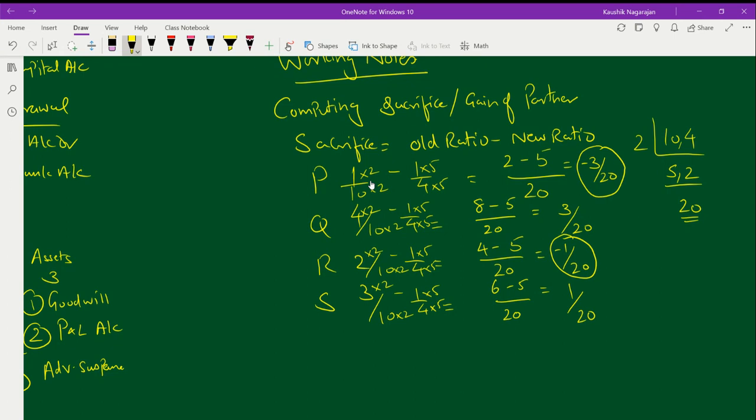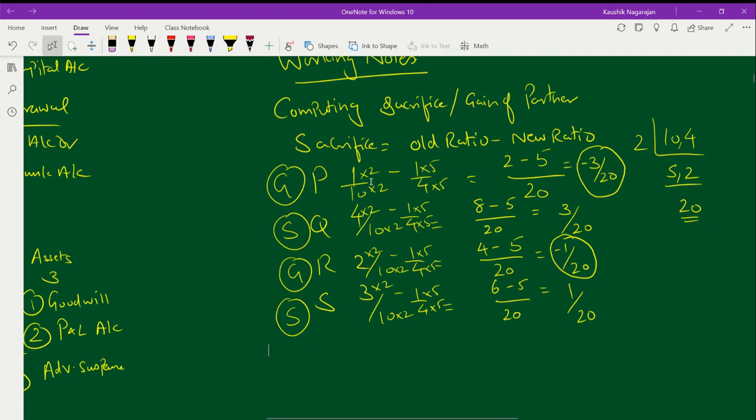Similarly, I should have in positive also. Yes, 3 by 20 and 1 by 20 in positive also I got it, which means the partner P is in negative. Any partner who gets negative, is he gaining out of it or is he sacrificing out of it? Very good. So negative refers to gain, and positive refers to sacrifice. So I have denoted who are the gaining partners and who are the sacrificing partners.